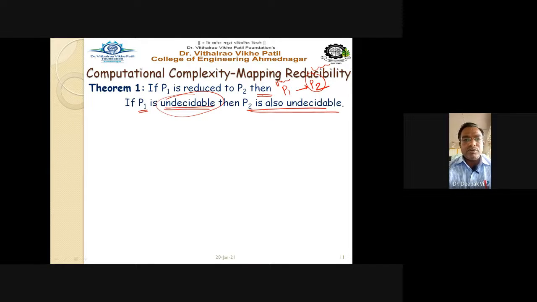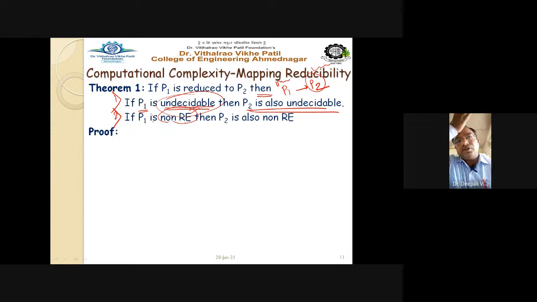We cannot reach a proper decision in case of our undecidable problem. So see here, if P1 is non-recursive, then P2 is also non-recursive. And second, if P1 is non-recursively enumerable, then P2 is also non-RE. Non-RE means not recursively enumerable. Getting this point? So these two points in the theorem we have to prove here. So how to prove?